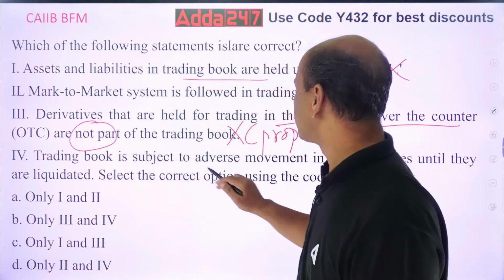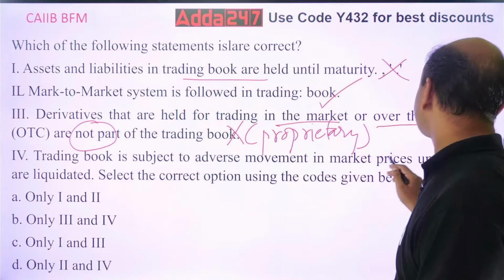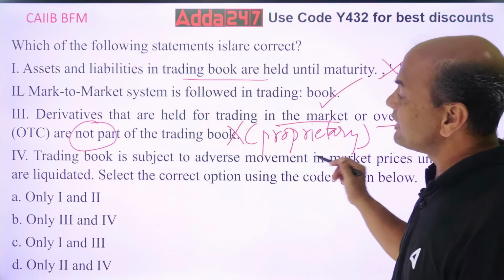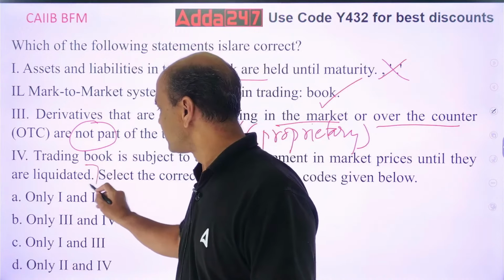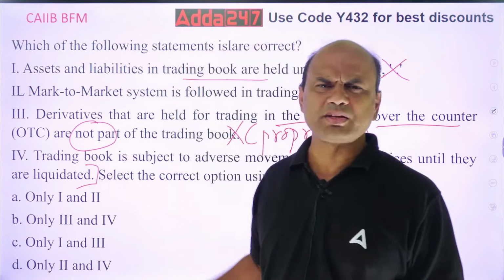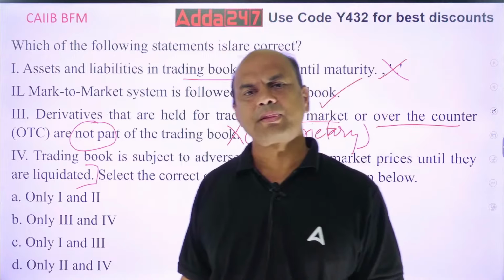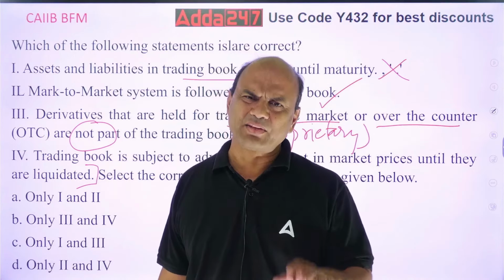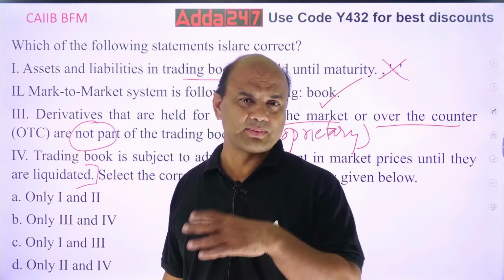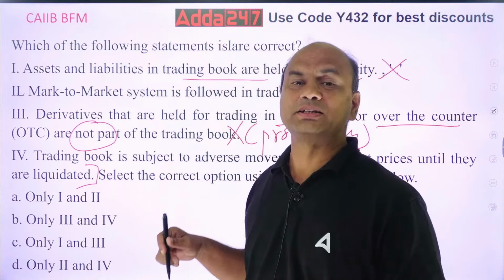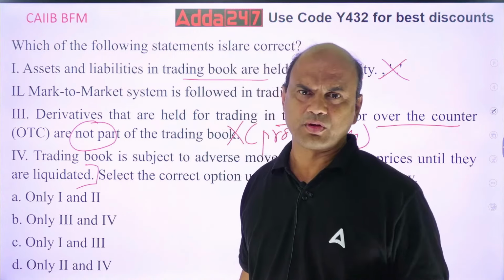Trading book is subject to adverse movement in the market prices until they are liquidated. What do you mean by this word liquidated? I'll give you a simple example. I buy a share of, let's say, Reliance or any company.